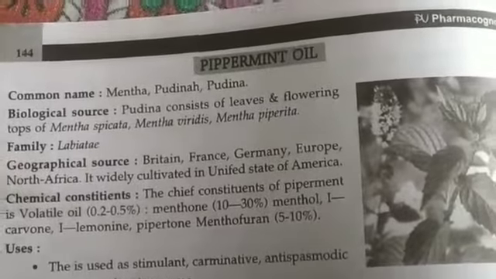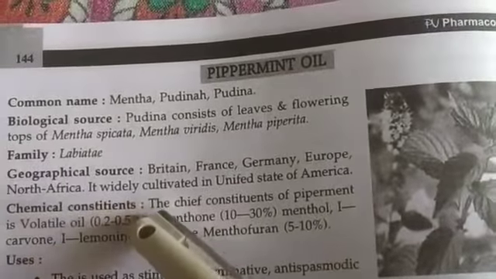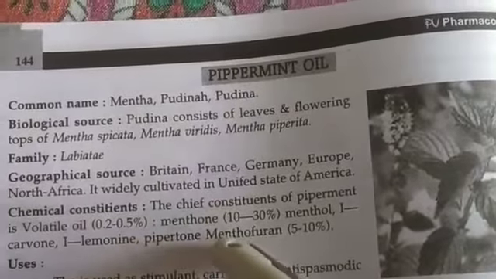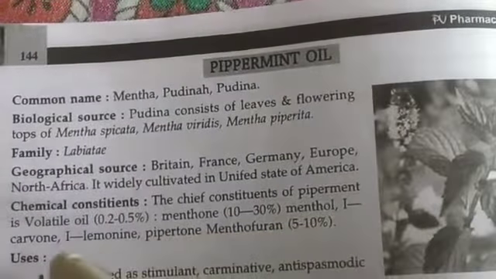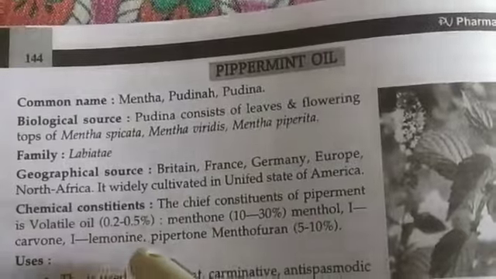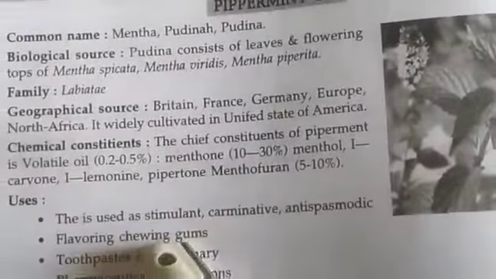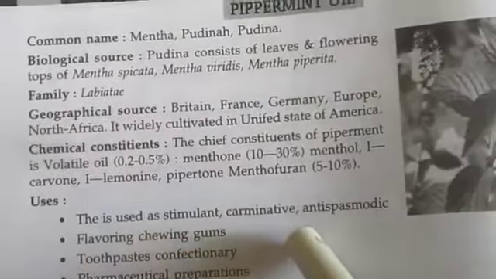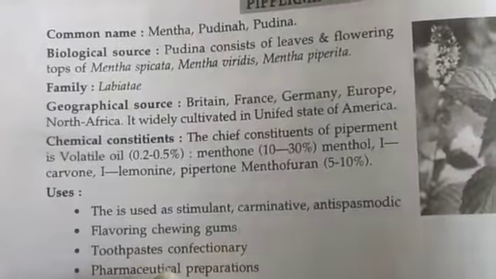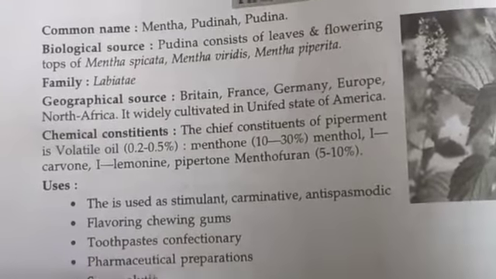Okay, the chemical constituents. The chief constituent of peppermint is a volatile oil, which is present 2 to 5%, menthol 10 to 30%, and next menthone, l-carvone, l-limonene, piperitone, menthofuran 5 to 10%. Next come the uses. It is used as a stimulant, carminative and antispasmodic, and as a flavoring agent in chewing gums, toothpaste, confectionery and pharmaceutical preparations, and